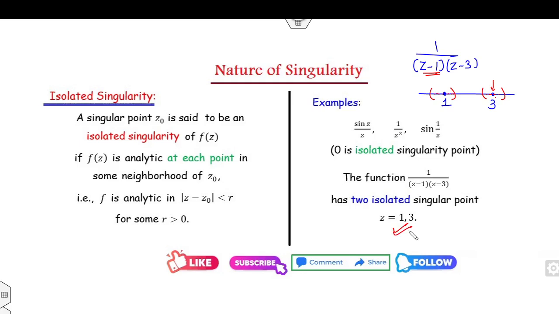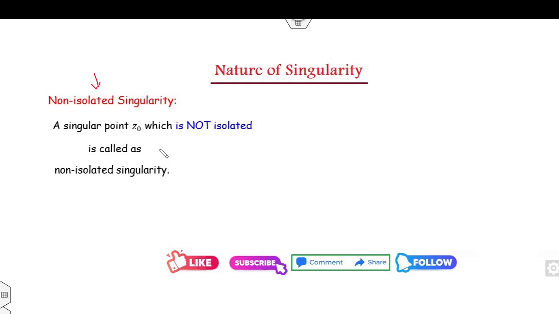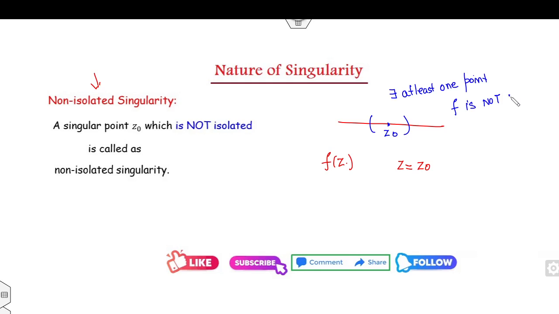On the other hand, the non-isolated singularities are all those points where the function is not isolated. That means the function is not analytic at the point z0, and in the neighborhood of the point there exists at least one point where the function is not analytic.